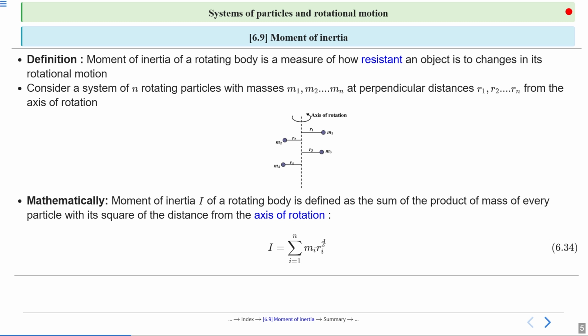If we want to calculate the moment of inertia of a fifth particle, what will it be? I equals what? M5 R5 square. Yes or no? So this is the simple mathematical form of moment of inertia for n particles. All right. So remember this: sum of product of mass of every particle with its square of distance from the axis.